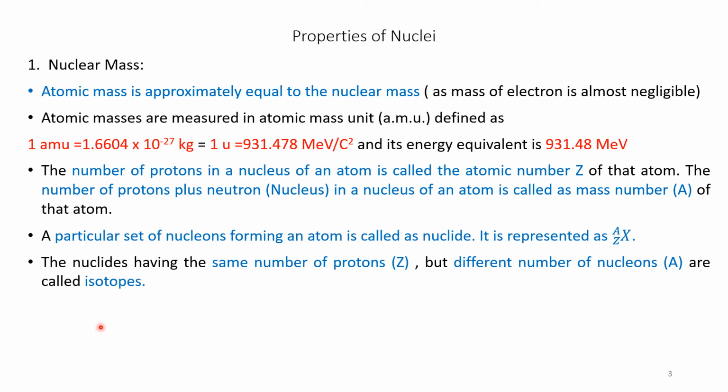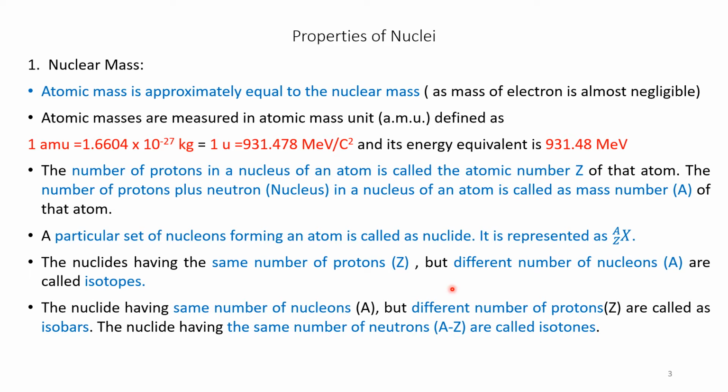Isobars are having same A but different Z. Isotopes are having same Z but different A. The nuclides having the same number of neutrons, that is if the difference between A and Z is same, then they are called isotones.